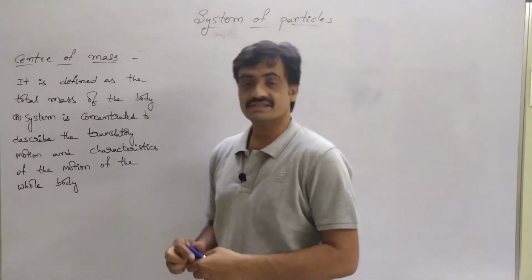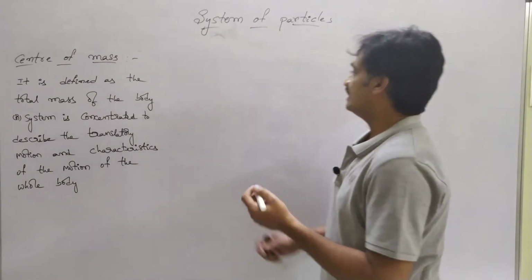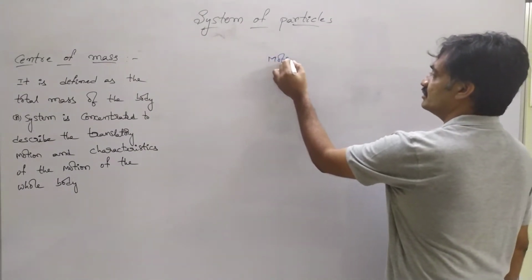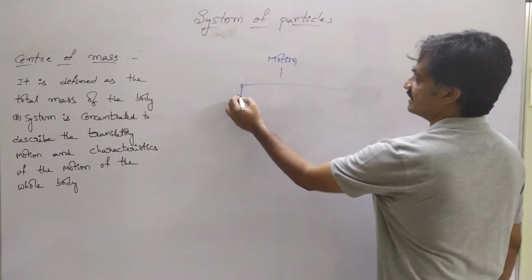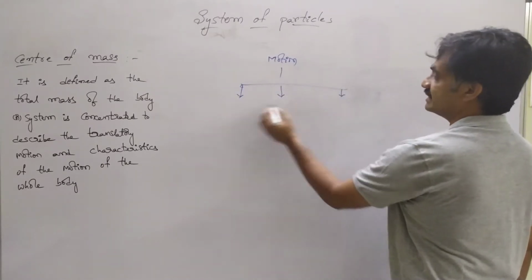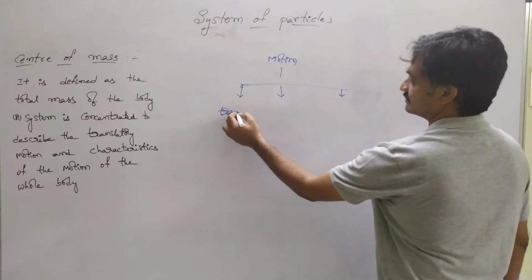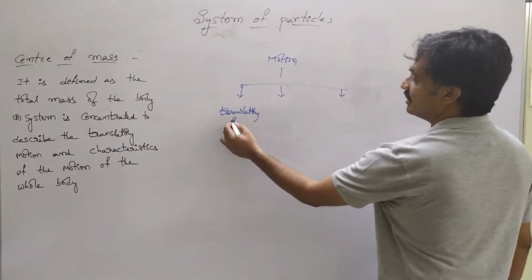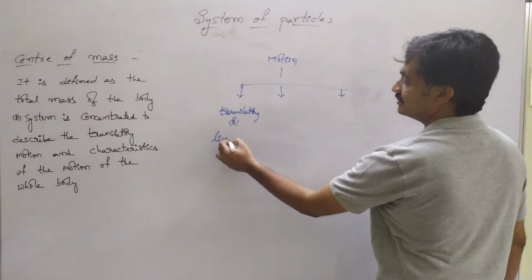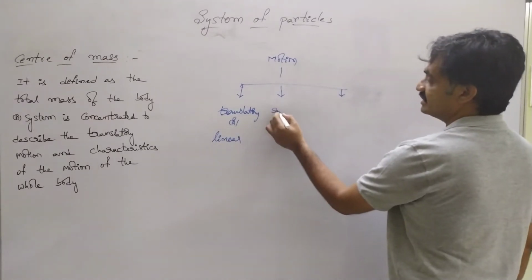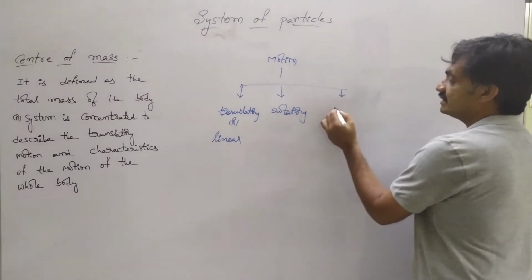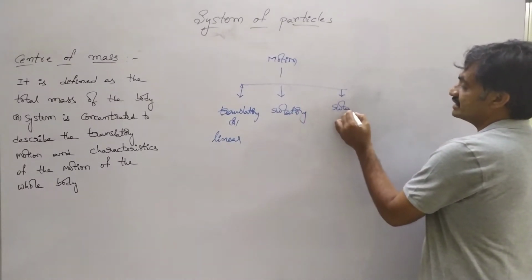Before discussing center of mass, let us revise motion. Motion is classified into three types. First one is translatory motion, or we can also call it linear motion, second one is rotatory motion, and the third one is rotational motion.